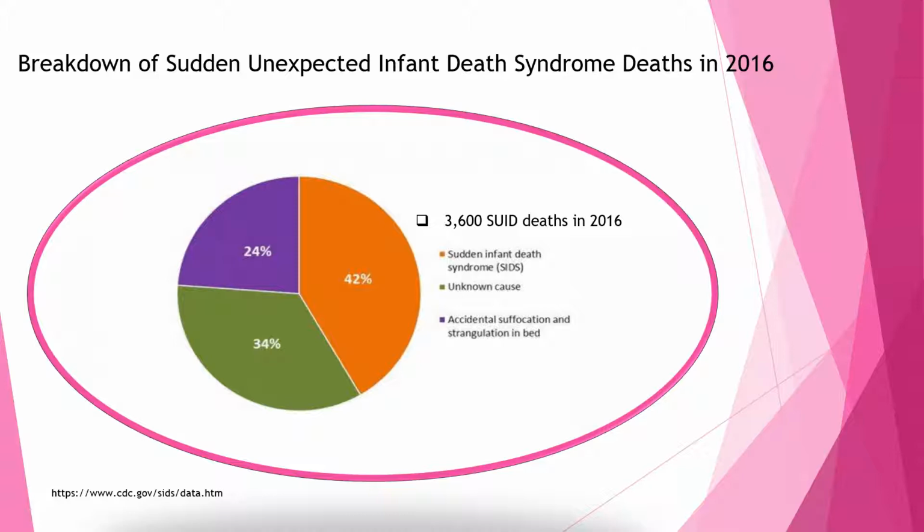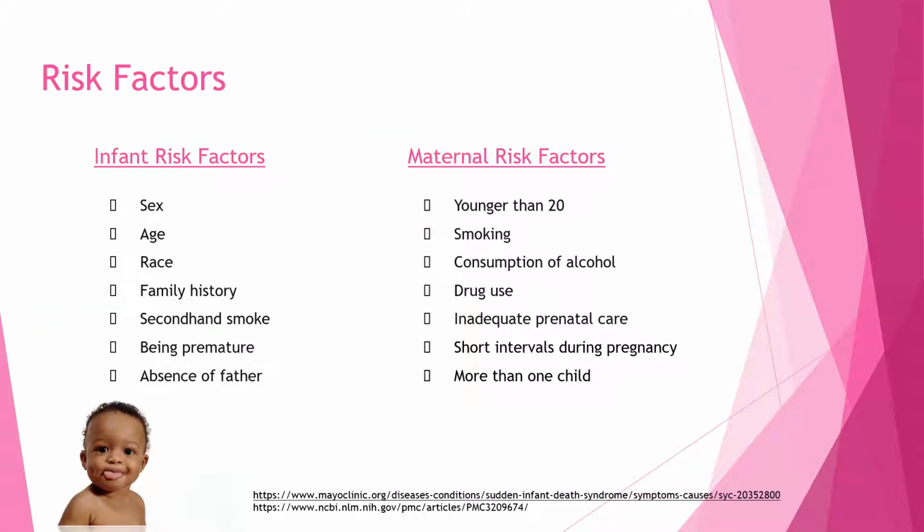SIDS, which is represented in the orange, made up 42% of the 3,600 deaths in 2016, and this is equivalent to 1,500 SIDS deaths. And then the unknown causes, shown in green, made up 34%, or 1,200 deaths, and suffocation or strangulation, shown in purple, consisted of 24%, or 900 deaths.